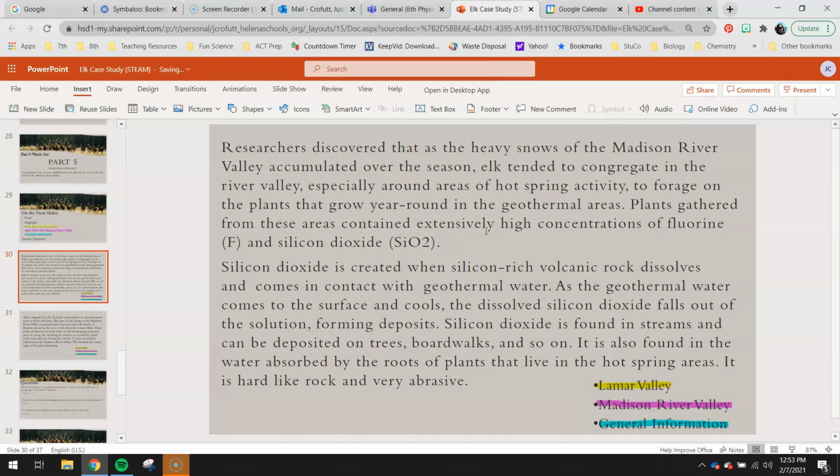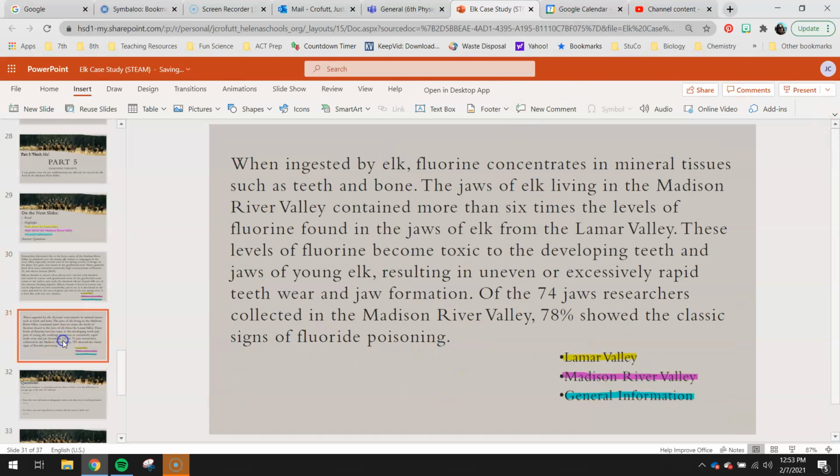Silicon dioxide is created when silicone-rich volcanic rock dissolves and comes in contact with geothermal water. As the geothermal water comes to the surface and cools, the dissolved silicon dioxide falls out of the solution, forming deposits. Silicon dioxide is found in streams and can be deposited on trees, boardwalks, and so on. It is also found in the water absorbed by the roots of plants that live in the hot springs areas. It is hard like rock and very abrasive.